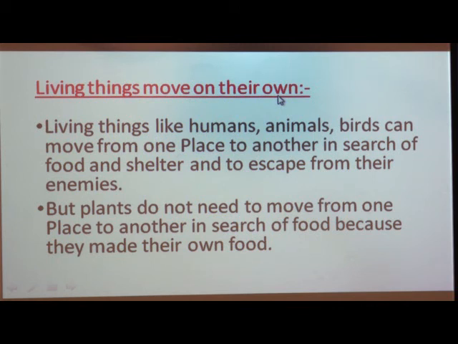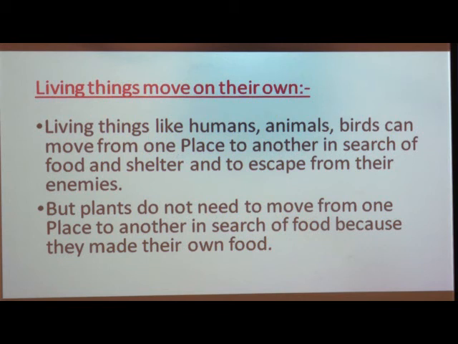Living things move on their own. See how exactly this is. Living things like humans, animals and birds can move from one place to another. Why do they move? They move in search of food and shelter. As we know, food and shelter are the basic needs of all human beings and all living things.